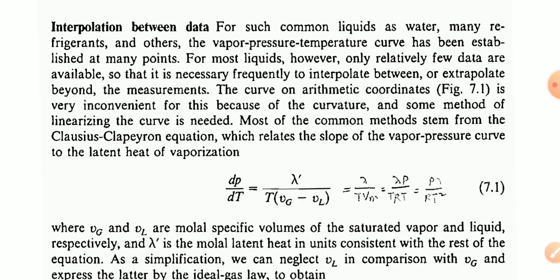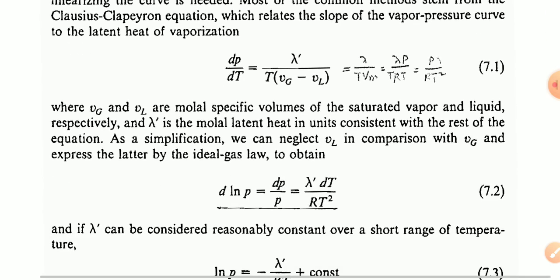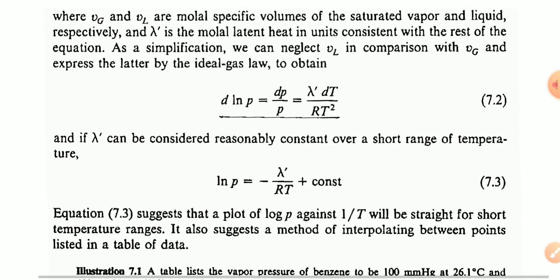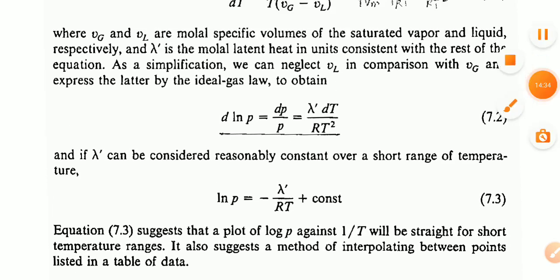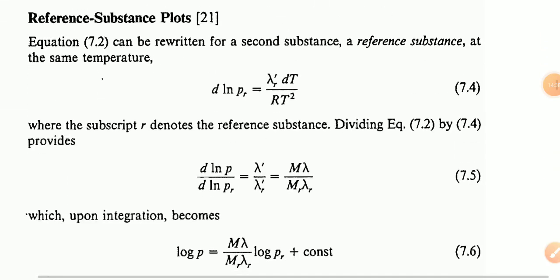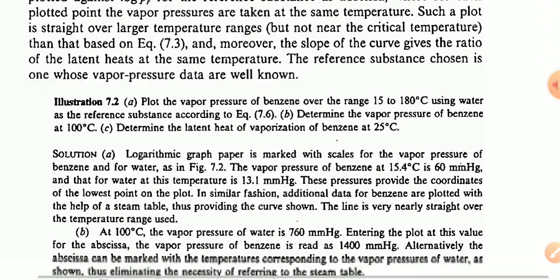Most of the common methods stem from the Clausius-Clapeyron equation, which relates the slope of the vapor pressure curve to the latent heat of vaporization. dP by dT is equal to lambda dash by T times (Vg minus VL). This equation is not important here.